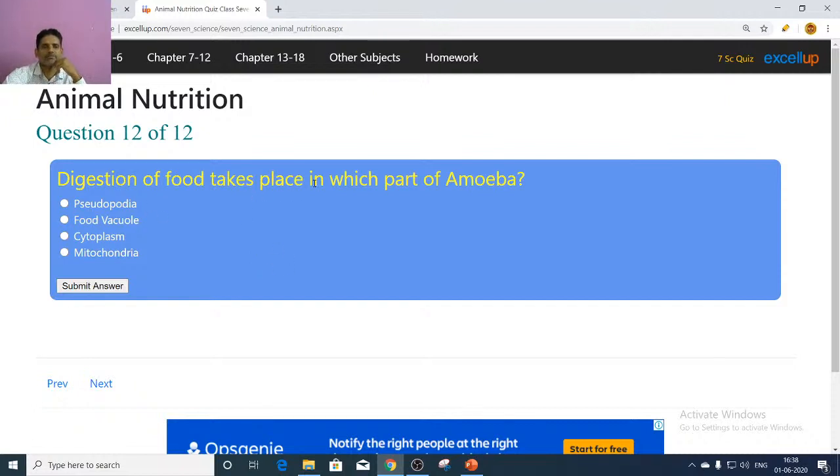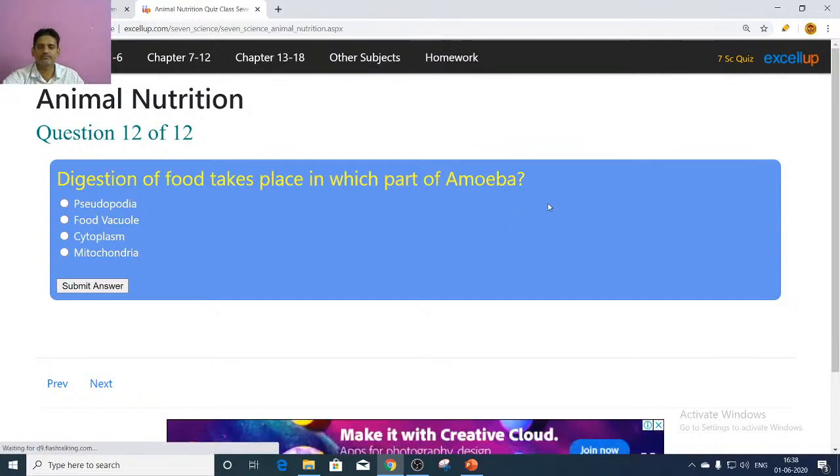Digestion of food takes place in which part of amoeba? At this point we have discussed it. Amoeba, though it is a unicellular organism, it engulfs the food materials with the help of pseudopodia, and a structure called food vacuole is present, where the digestion of the food takes place by hydrolytic enzymes.